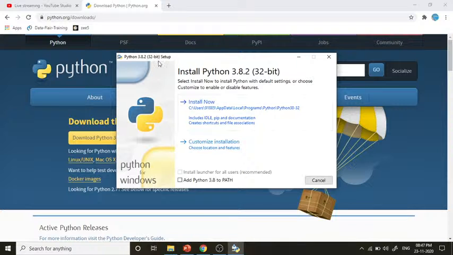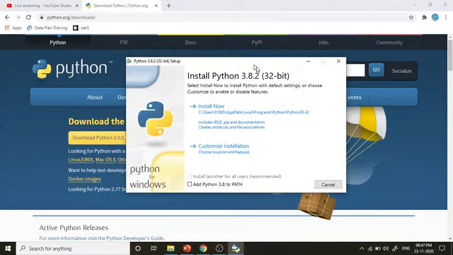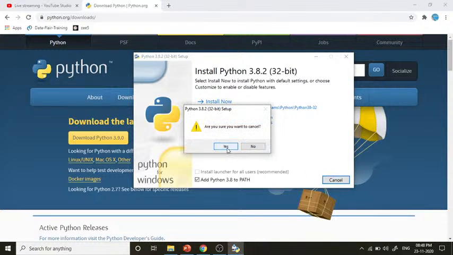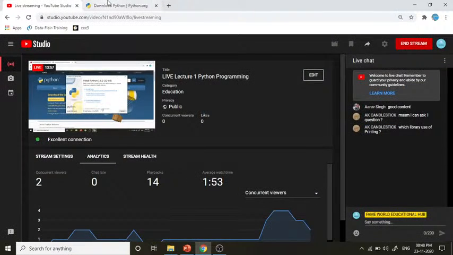Here you can see this is one old version setup which I am having right now, 3.8.2. But whatever version you are downloading, either 3.9 or any other, you just have to make sure that you check 'Add Python 3.8 to PATH'. This is very necessary, otherwise it will not work properly. So make sure that it is ticked, and then you can go towards install. There are just two steps, a next and next wizard, and you can install it directly. I'm not going to install it because I'm already having it.